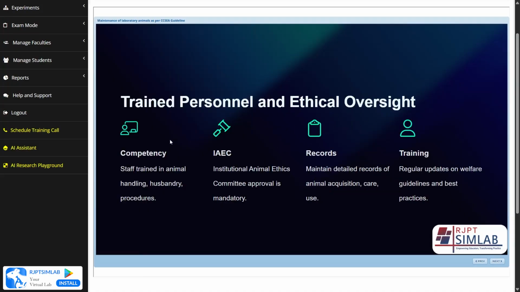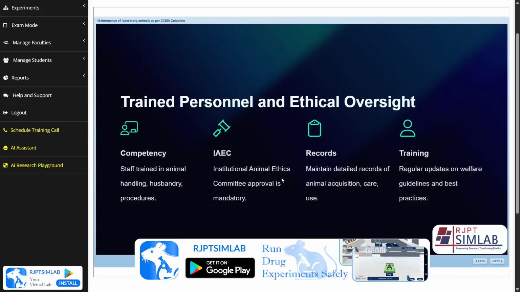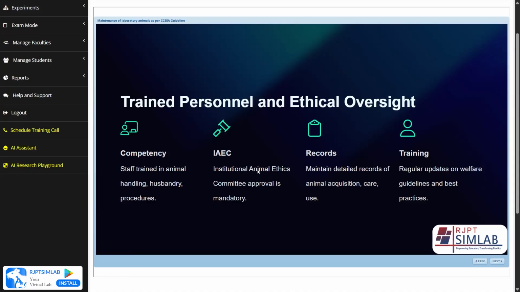For that, we have to firstly see the competency. Staff should be trained in animal handling, husbandry and procedures. We have to recruit staff that are well trained in animal handling and know the animal husbandry and the procedures of the experiments. Then the second, we have to see the IAEC. We know the IAEC is the Institutional Animal Ethics Committee, which gives the approval for the experiments, and it is a very mandatory process because this committee ensures all the requirements that are required for the procedure and the experiment.